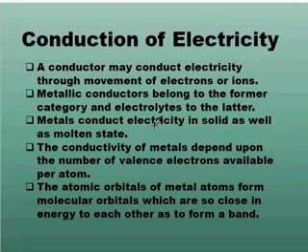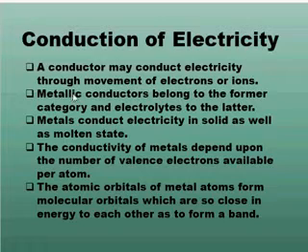A few things to be understood. Conduction of electricity: a conductor may conduct electricity through movement of electrons or ions. Metallic conductors belong to the former category and electrolytes to the latter.